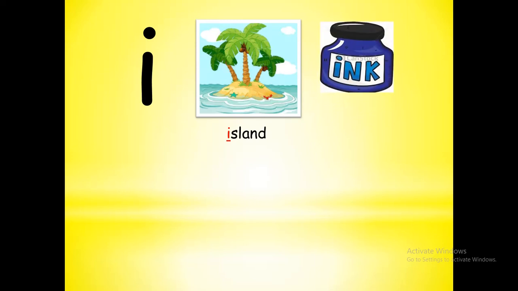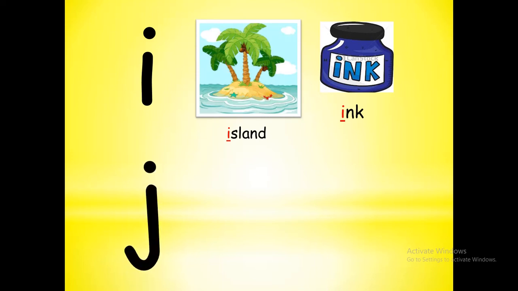Okay, next one I. I letter has two sounds again. First one is I, island. I letter has the same sound as the letter name. Next one is E, ink. Then I letter has two sounds. First one is I, the second one is E. I for island, E for ink.